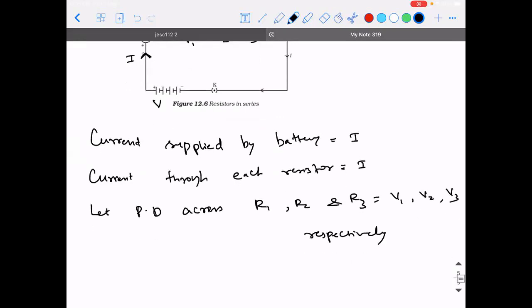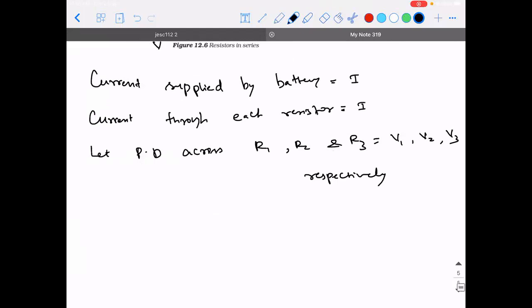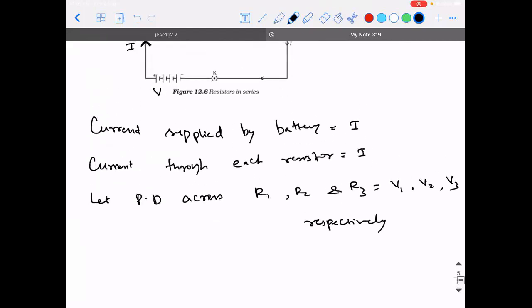Okay, I hope this point is clear. Now comes an important question. What did I say about the potential differences? The potential difference across each resistor is different, so what is the relation between V1, V2, and V3 with V?